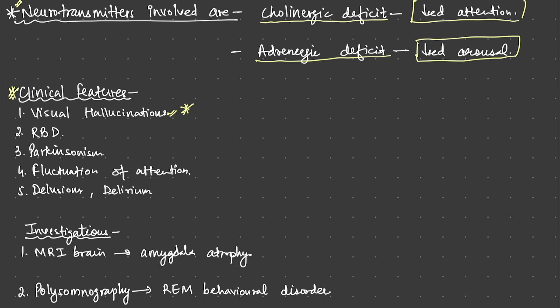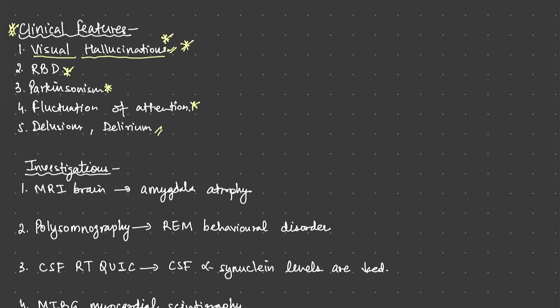The main history, the main finding that we get, is visual hallucinations. Although REM sleep behavior disorder, Parkinsonism, fluctuation in attention, delusion, and delirium are also important, mainly what we see is visual hallucinations. So this is the differentiating point from other kinds of dementias, right?